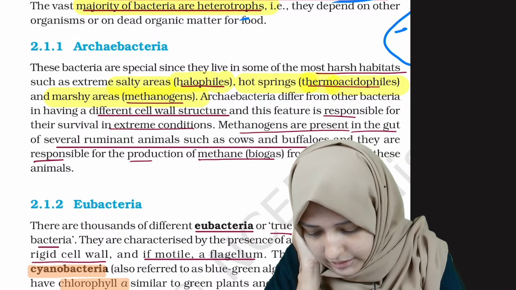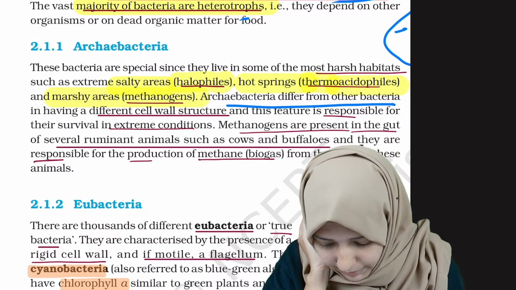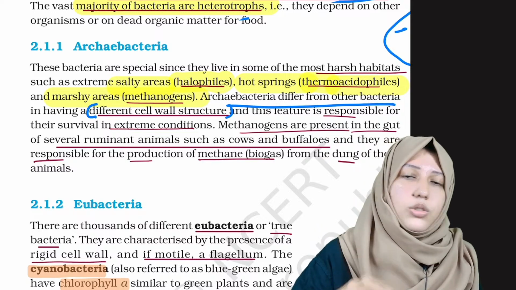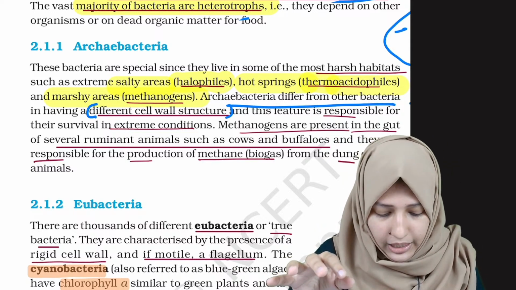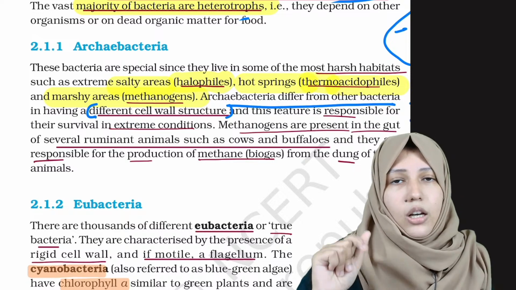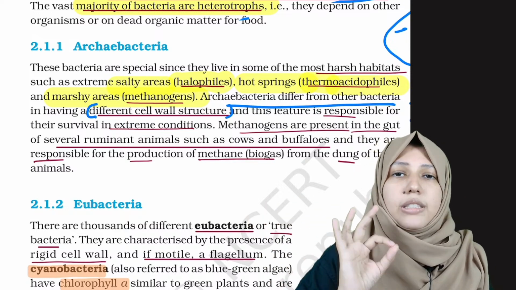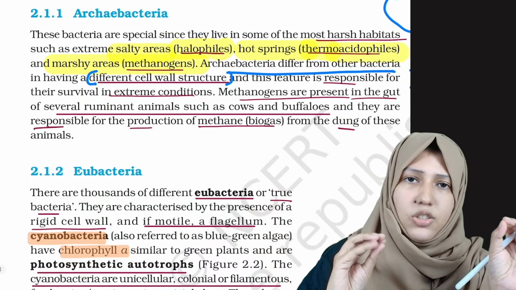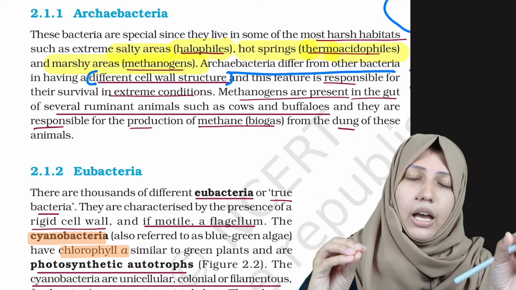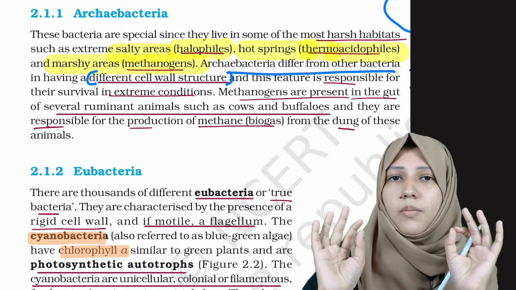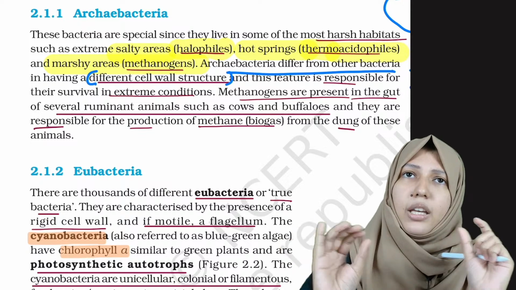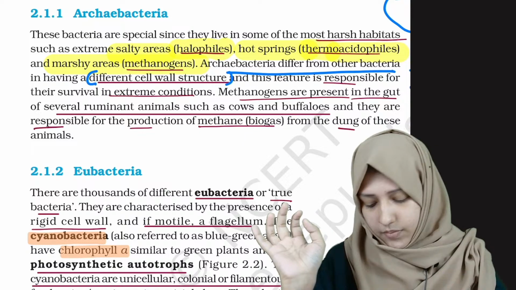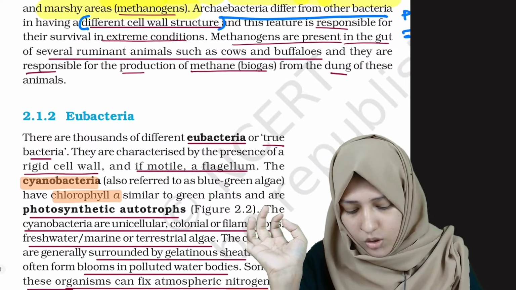How does archaebacteria differ from other bacteria in having a different cell wall structure? Okay, this was also a PYQ. What is the difference between archaebacteria and eubacteria? The structure of cell wall is the difference. Because of this difference in the cell wall structure, they are able to live in extreme habitats. You just have to remember archaebacteria live in extreme habitat because of their cell wall structure. Don't forget this.